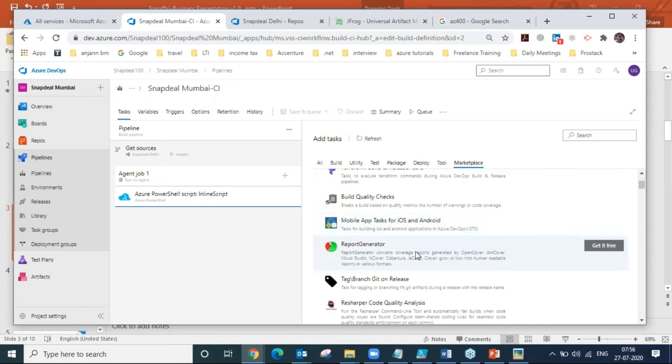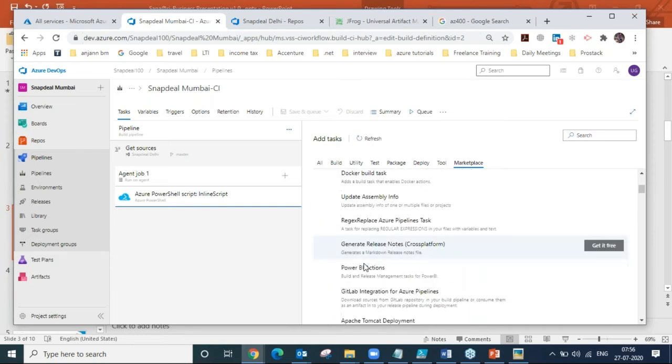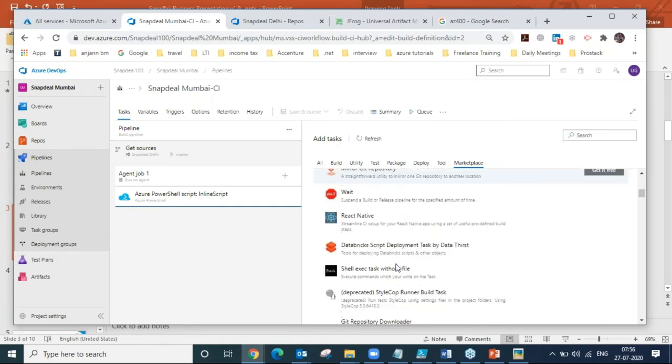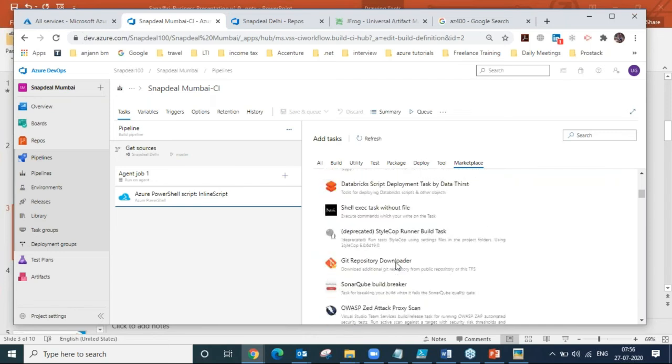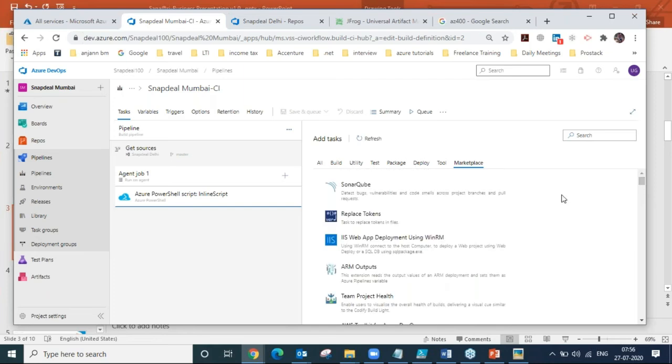Whatever the task you want, name any domain, name any technology, name any tool, from North Pole to South Pole. Name any tool, any technology, it is available in the marketplace. So it's a huge world of tasks and technology. I will be showing you many examples and many important descriptions of the portal.